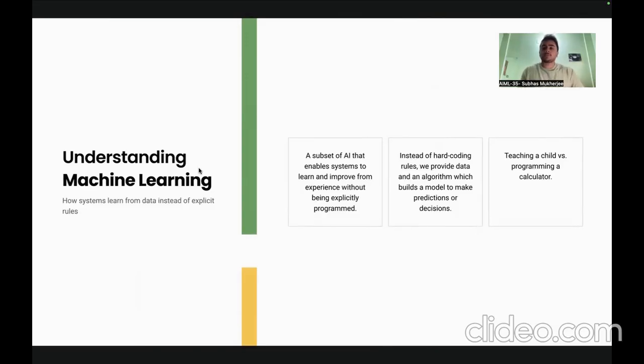Now, how does that happen? We do not give any specific hard-coded rules. There is no rule-based learning which happens here. The model adapts and learns from the previous data points on which it has been trained in the environment, whether it could be labeled data or unlabeled data. Now, what are labeled and unlabeled data? Obviously, we will learn in the next slides or the next few videos. But for now, just understand that labeled data and unlabeled data are both used to train the model and understand what specific task or scenario we are talking about, or are letting the model learn. And based on that, it predicts different kinds of things.